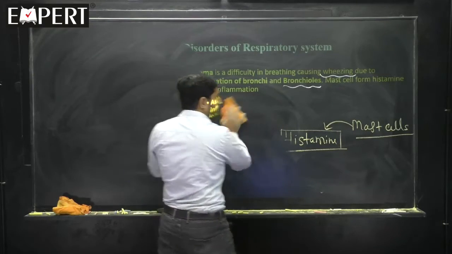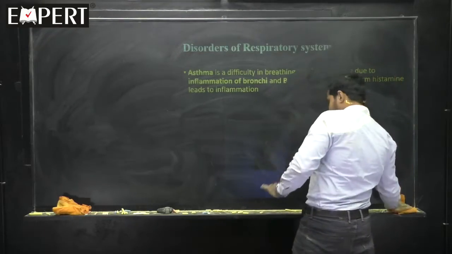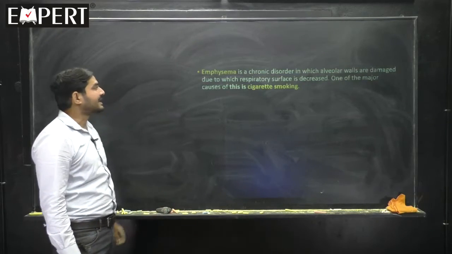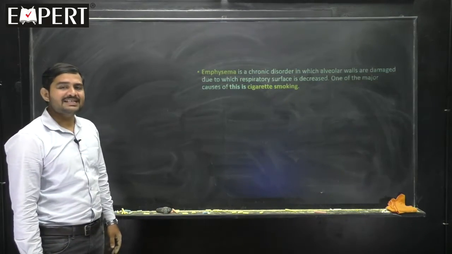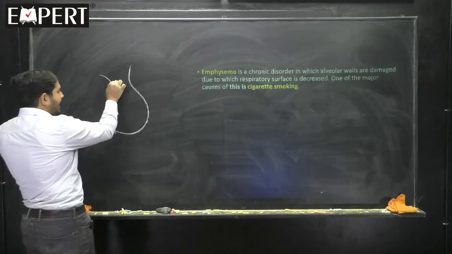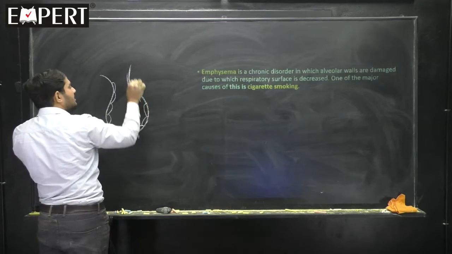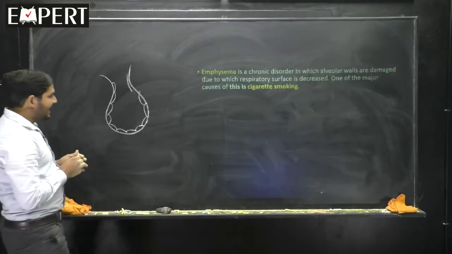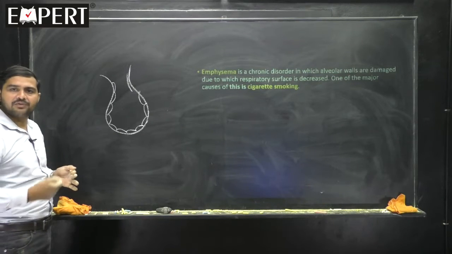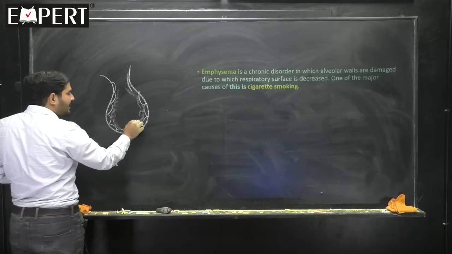Still many disorders we have to learn. The next disorder which we will be learning is emphysema. And what is emphysema? All of you see here. This is the alveoli, right? It has squamous epithelial cells, single cell thickness. Imagine that a person is continuously smoking. He is a chronic smoker. Because of that, many chemicals will be aggregating in the alveoli region.